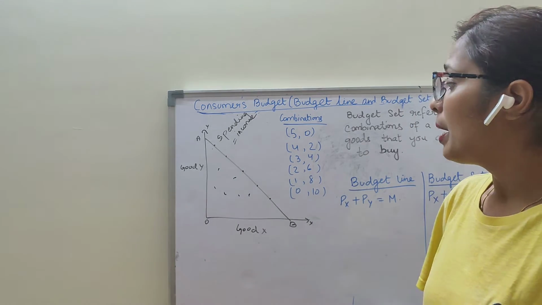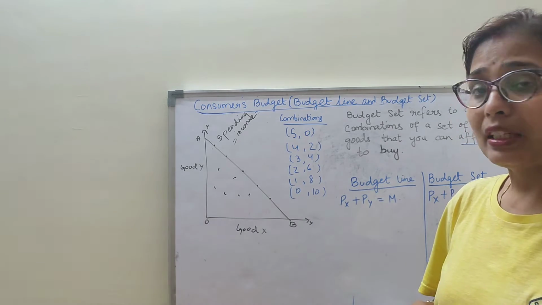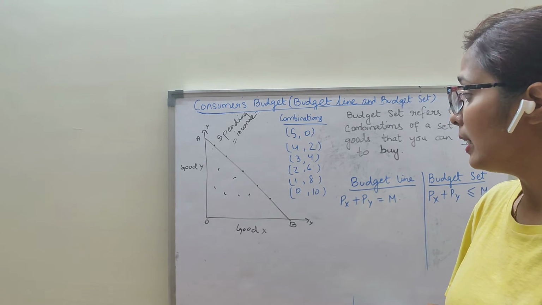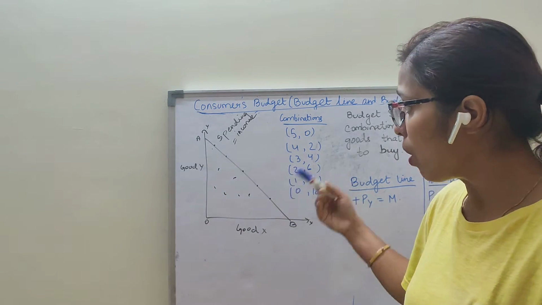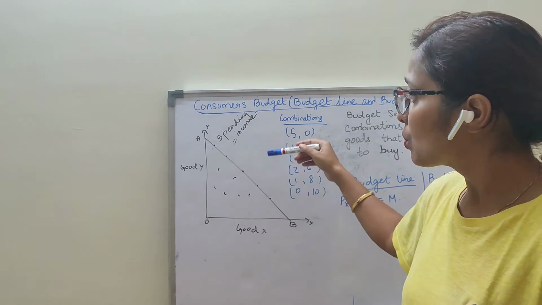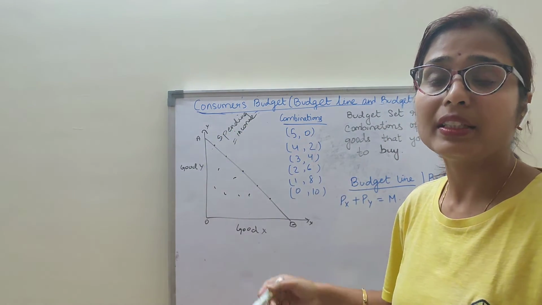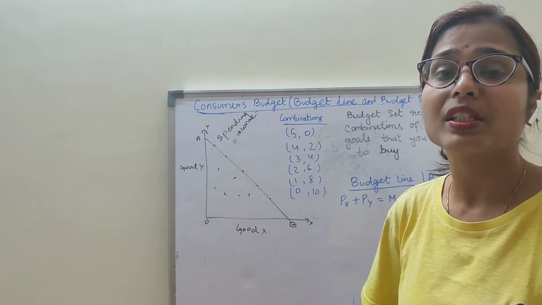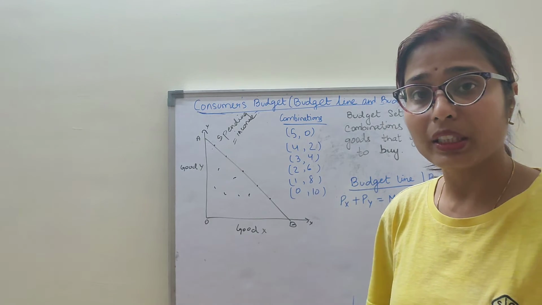Now the second question is, why is AB known as the budget line? AB is known as the budget line because, given the consumer's income, the consumer spends his income either on good X or on good Y, or other possible combinations he can also buy. So each point indicates a combination of two goods that a consumer can buy with his given income and given prices of both the goods. Clear this much?